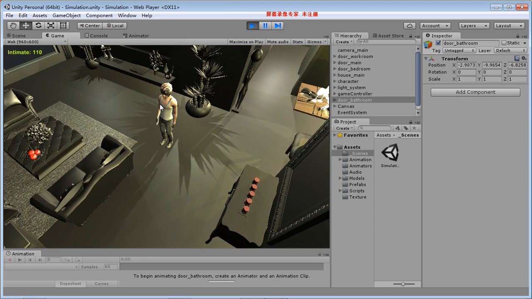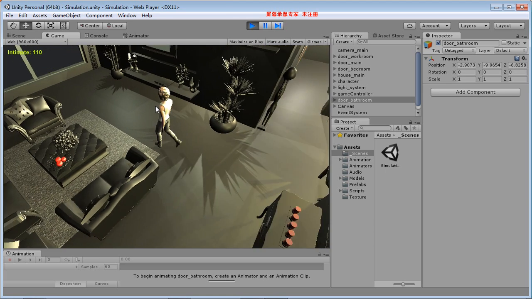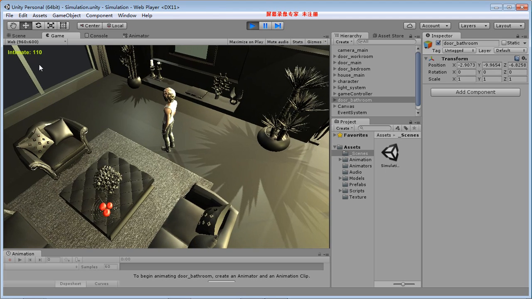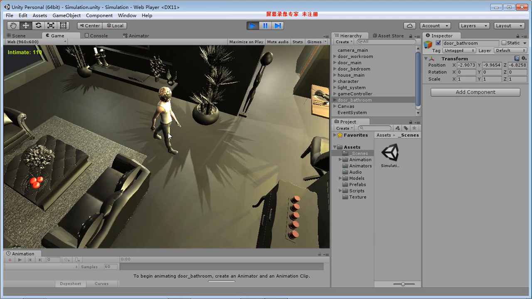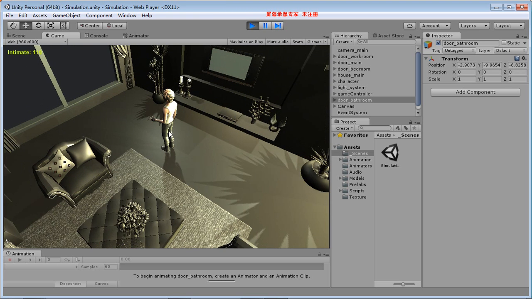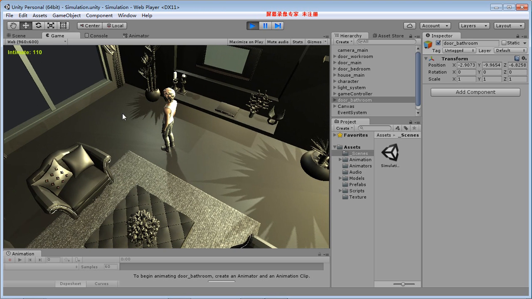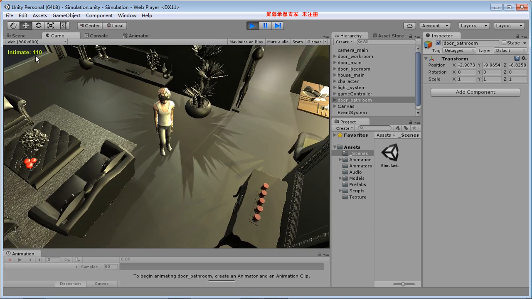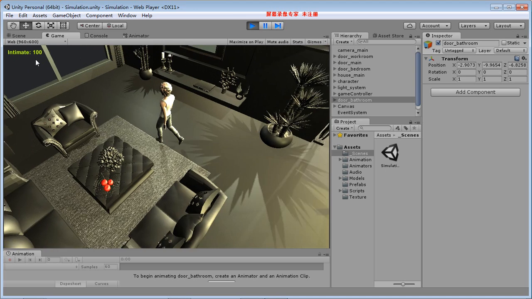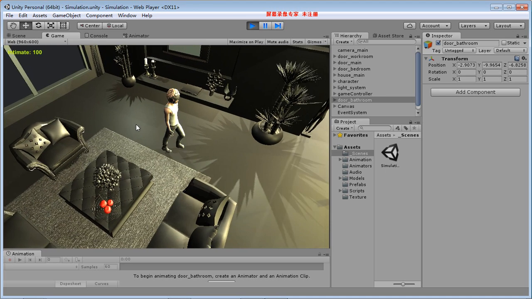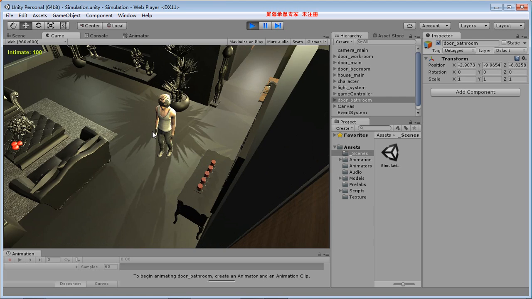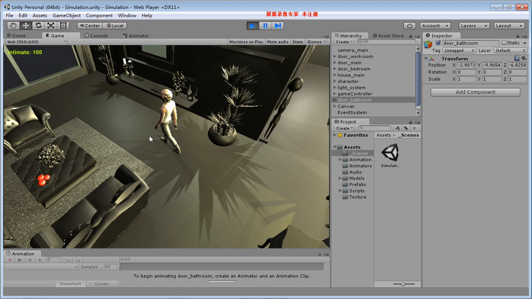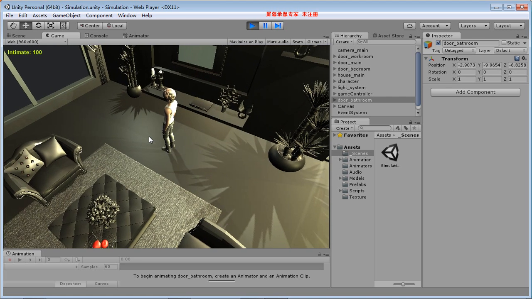If he has a request but we do not satisfy him, the intimate level will decrease. Now he's hungry. If we don't bring him to the location, you see the intimate level will decrease. Yeah, it decreased. That's all. That is my simple Unity project. Thank you, Professor. I really appreciate it.